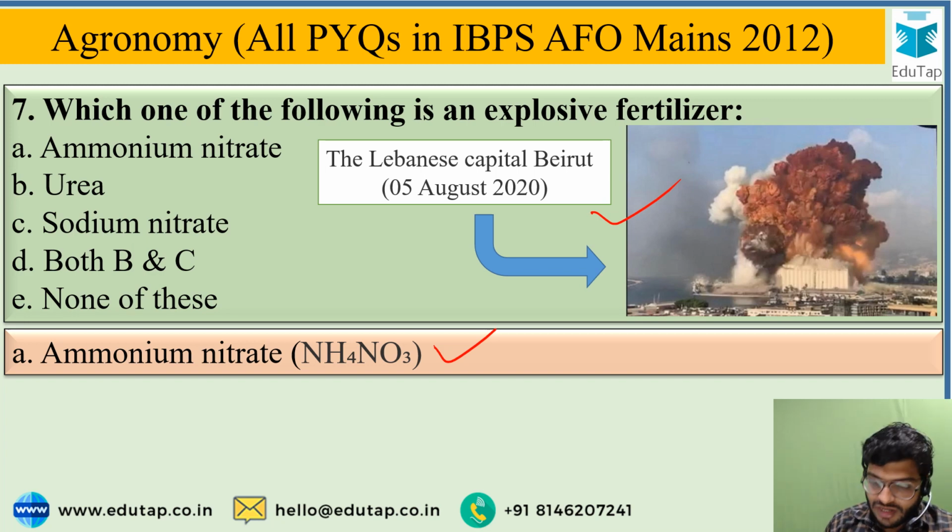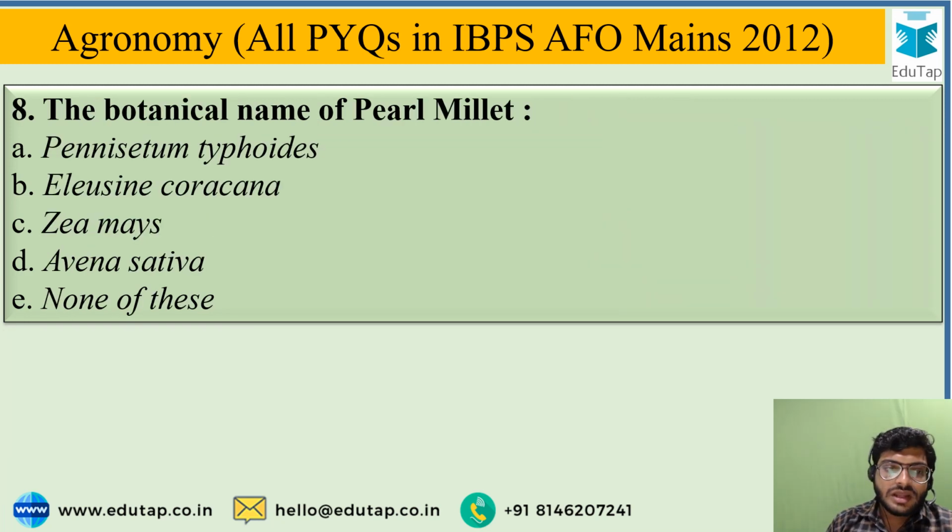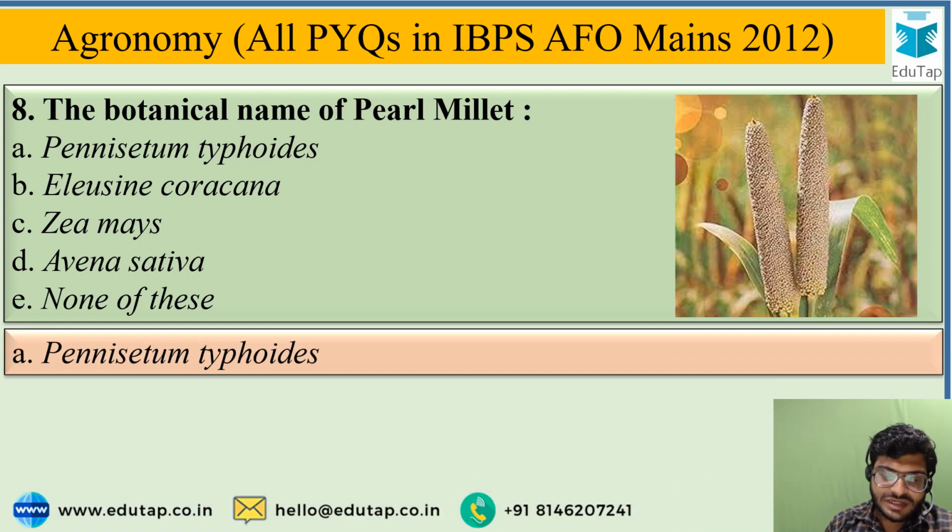Next is: the botanical name of pearl millet, and the options are Pennisetum typhoides, Eleusine coracana, Zea mays, Avena sativa or none of these. And the most correct option is Pennisetum typhoides, the botanical name for pearl millet.